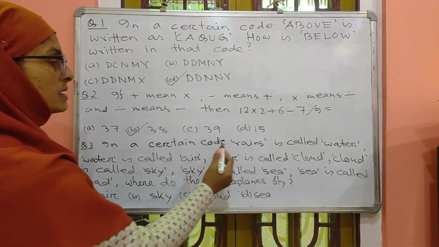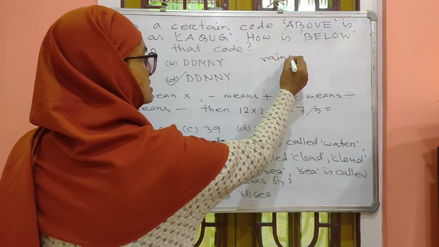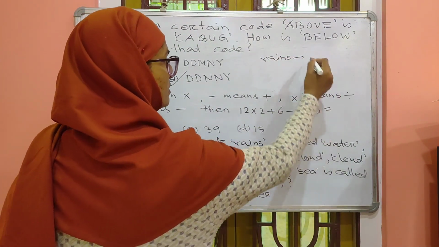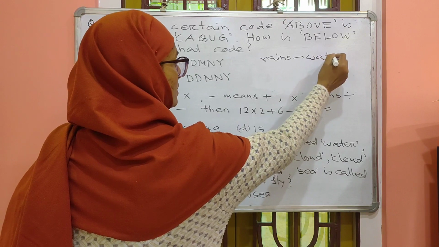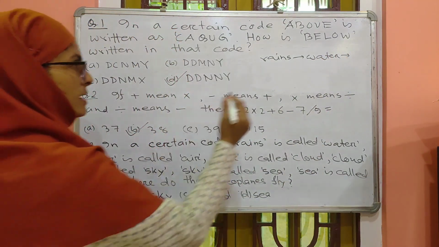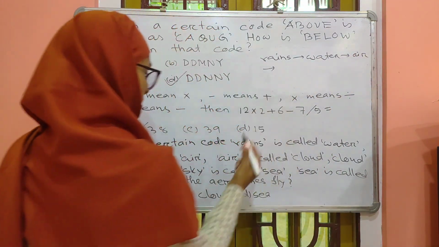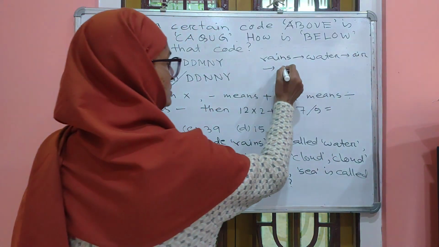Here codes are given. Rain is called water. Water called air. Air called cloud.